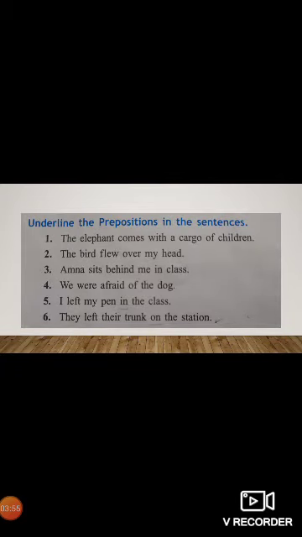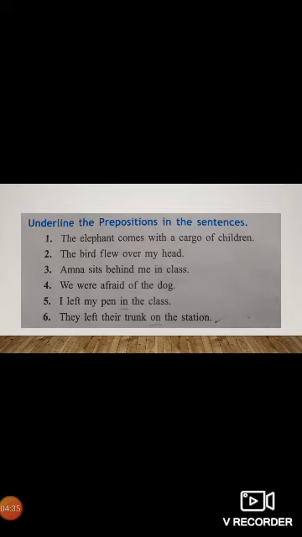Now look at the exercise number B. It's a part of exercise number B. Underline the preposition in the sentences. Now I'm going to read these sentences. Number 1, the elephant comes with a cargo of children. Number 2, the bird flew over my head. Number 3, Amna sits behind me in class. Number 4, we were afraid of the dog. Number 5, I left my pen in the class. Number 6, they left their trunk on the station.